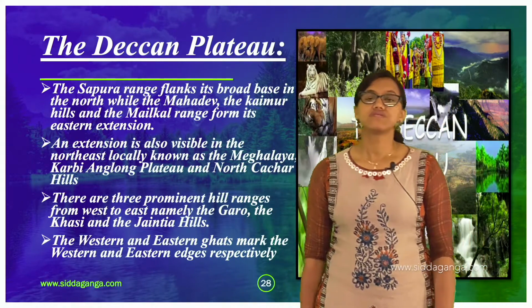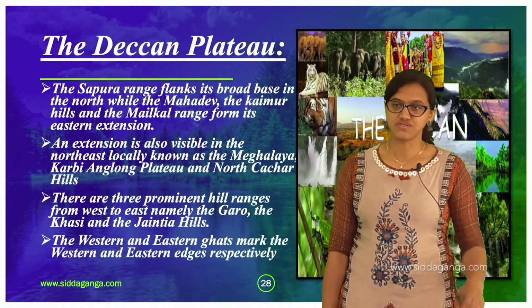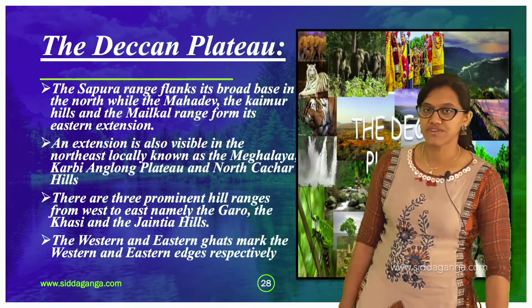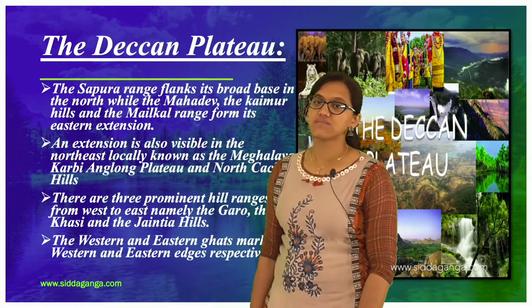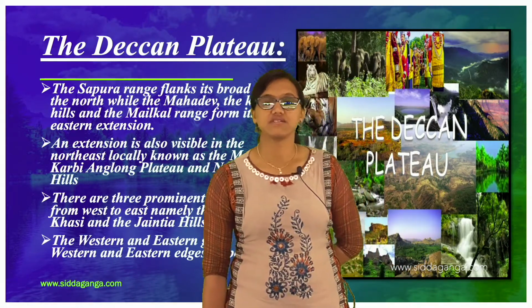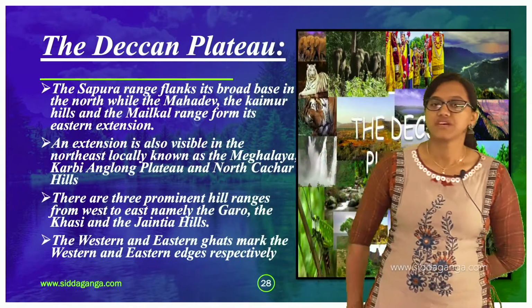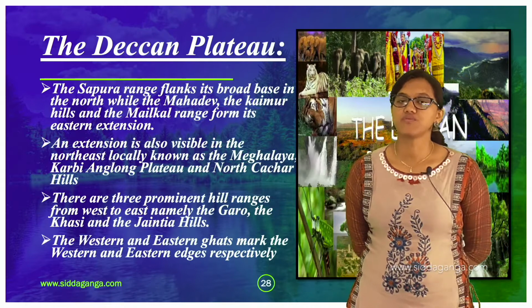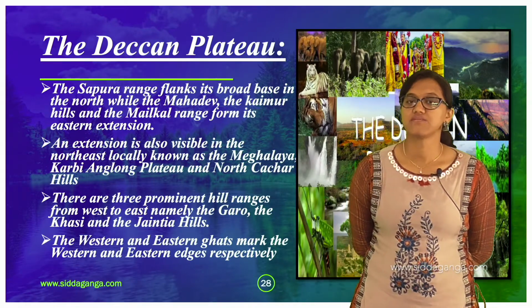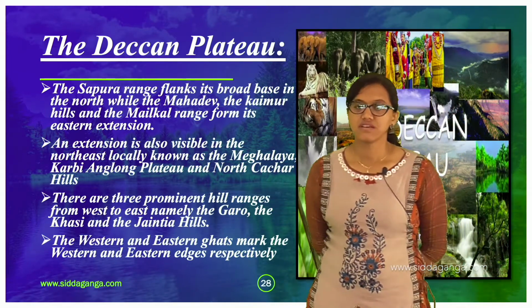The Satpura range flanks its broad base in the north, while the Mahadev, the Kaimur hills and the Maikal range form its eastern extension.